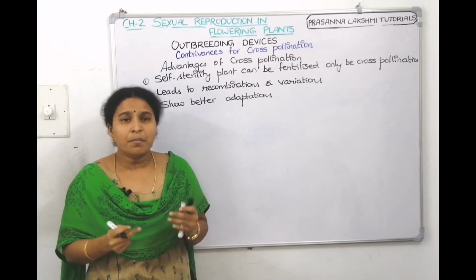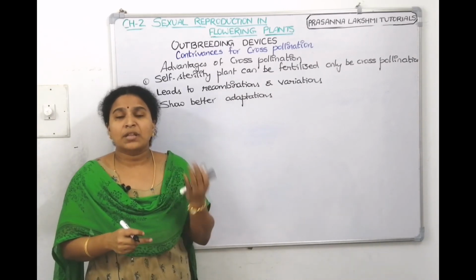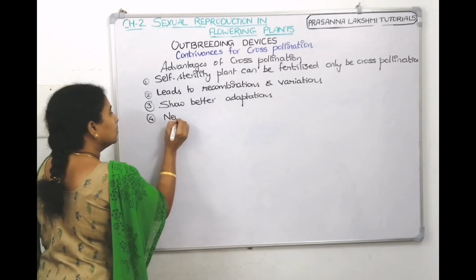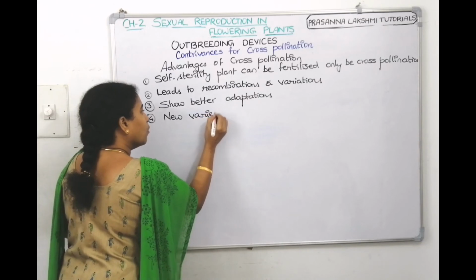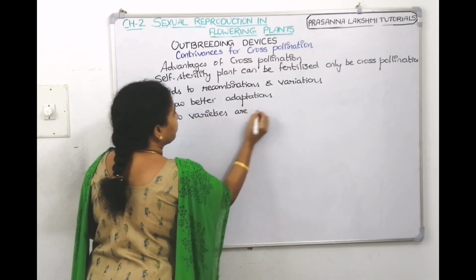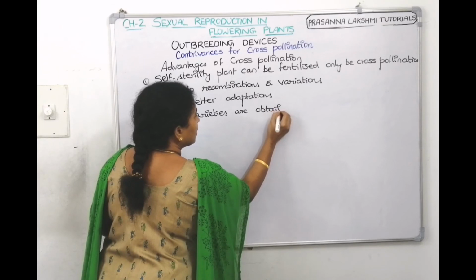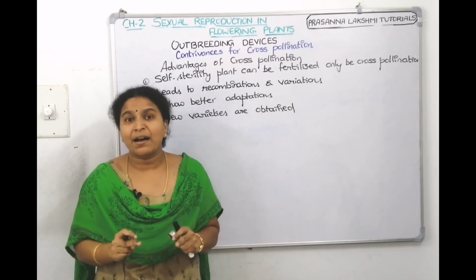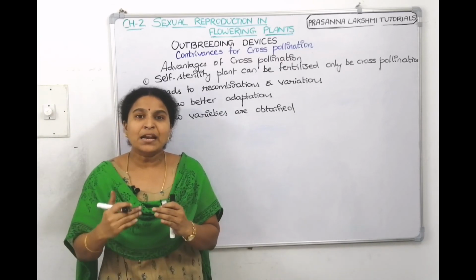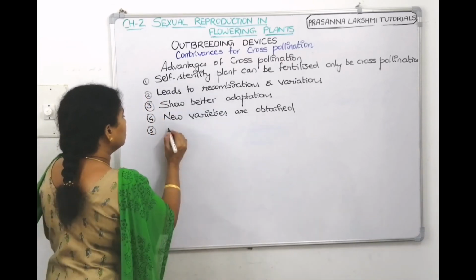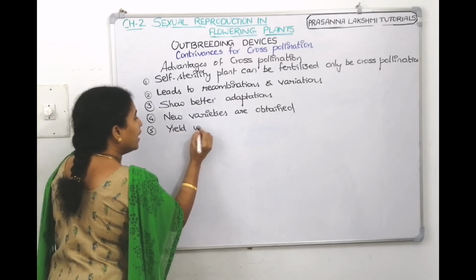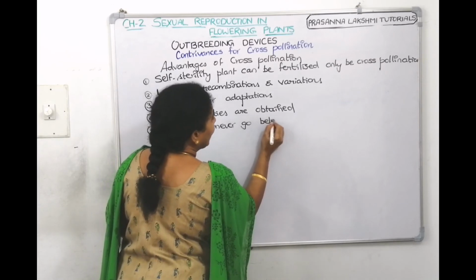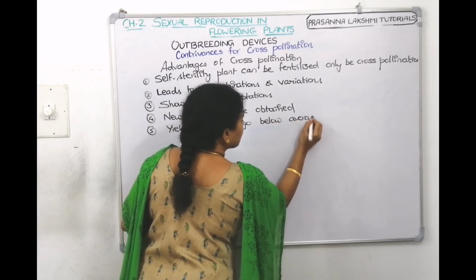Then since recombinations and variations are there, there is possibility of getting new varieties. So new varieties are obtained. Another advantage. And the next one, the yield will never go below the average. Since it is a hybrid, the yield will always be higher than that.